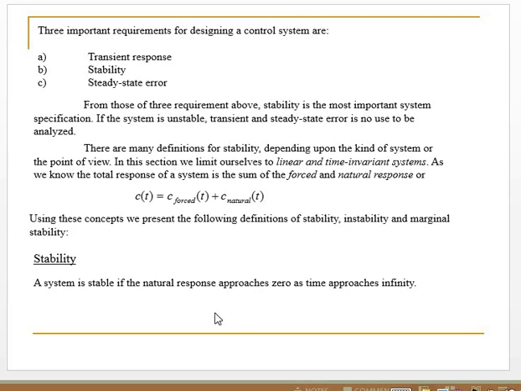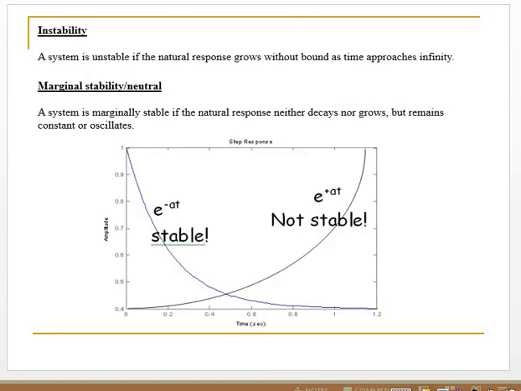First, stability. A system is stable if the natural response approaches zero as time approaches infinity. This is the criterion to say the system is stable. Next, instability.